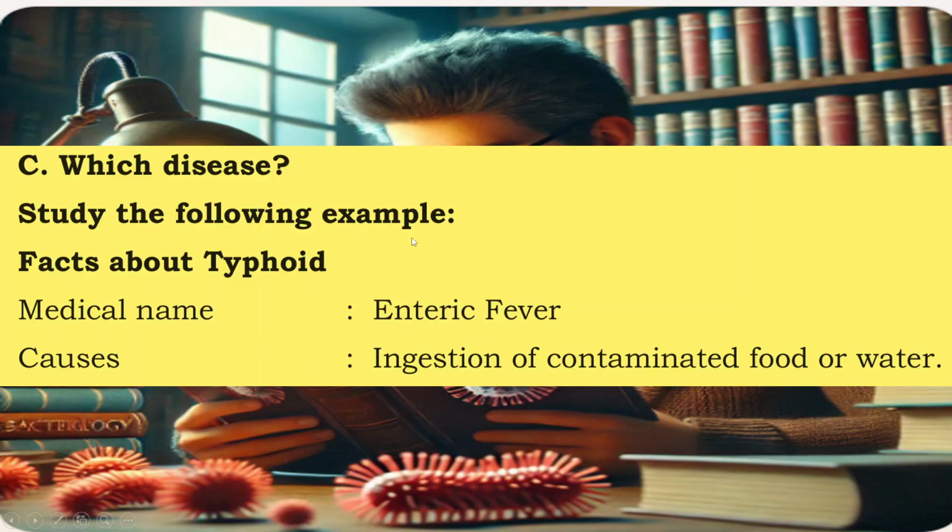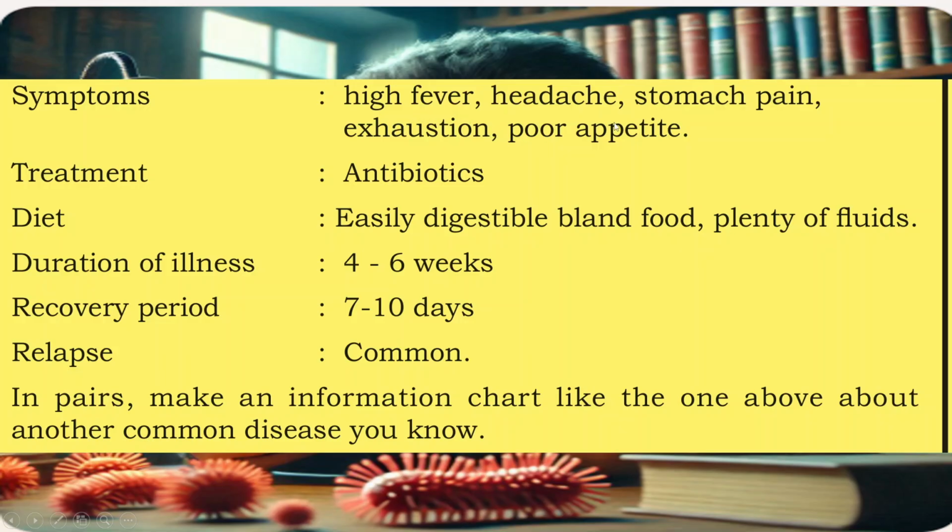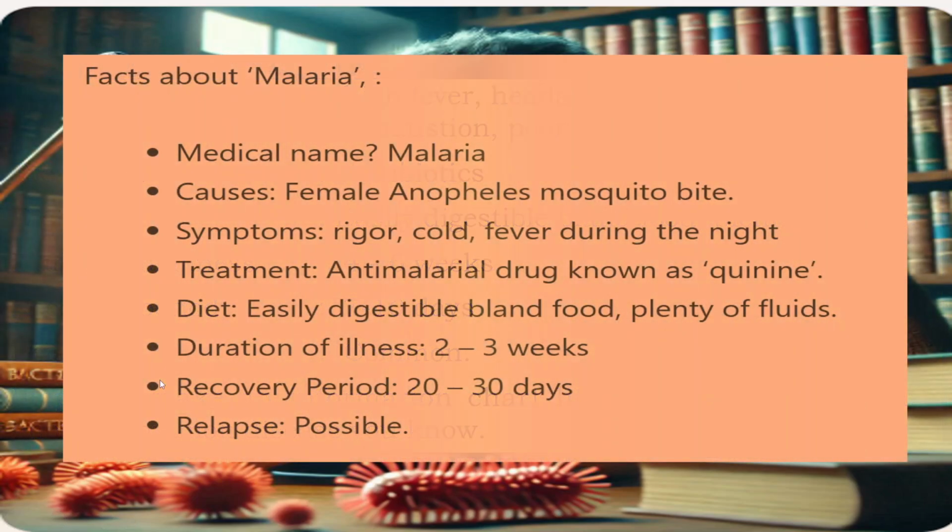See, which disease? Study the following example. Facts about typhoid. Medical name is enteric fever. Causes: ingestion of contaminated food or water. Symptoms: high fever, headache, stomach pain, exhaustion, poor appetite. Treatment: antibiotics. Diet: easily digestible bland food, plenty of fluids. Duration of illness: 4 to 6 weeks. Recovery period: 7 to 10 days. In pairs, make an information chart like this one about another common disease you like. Find one disease and collect all this information as in the example.